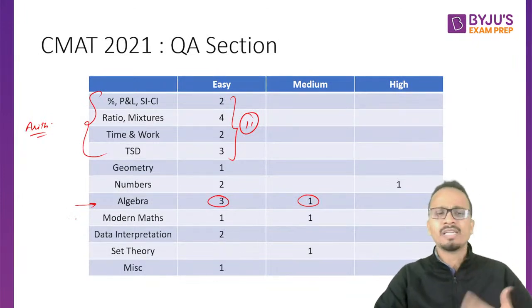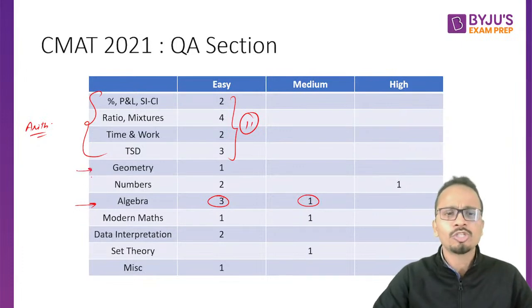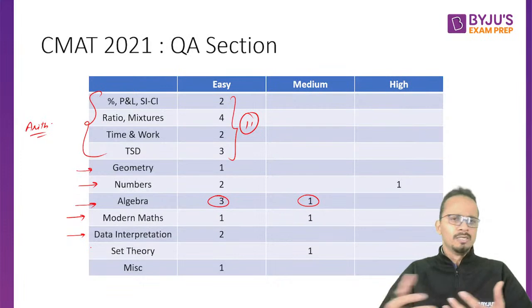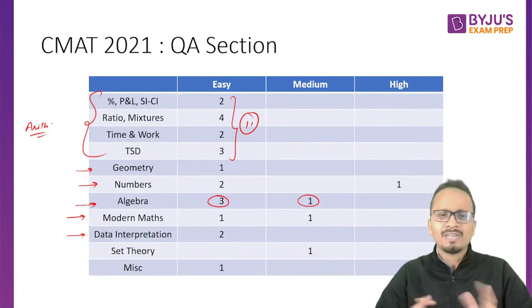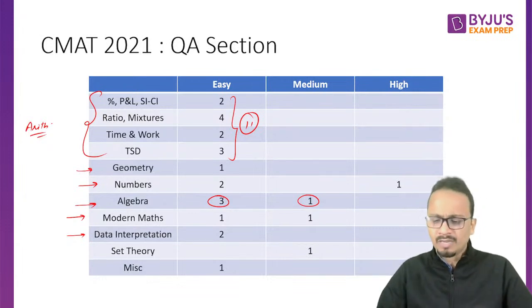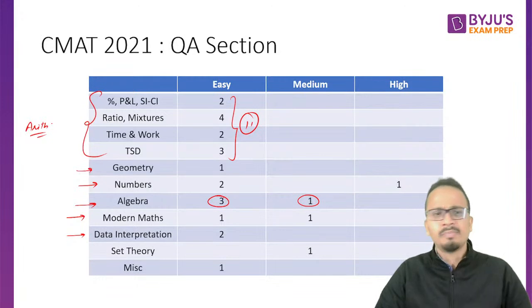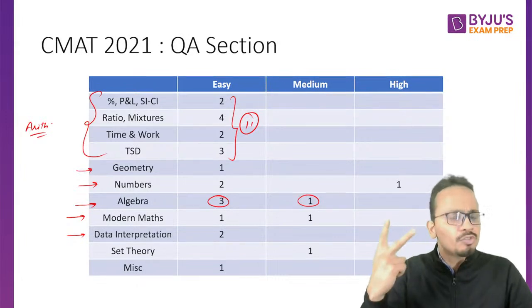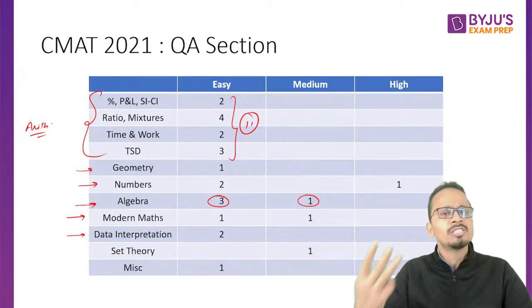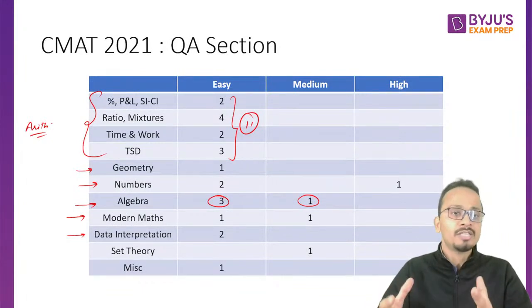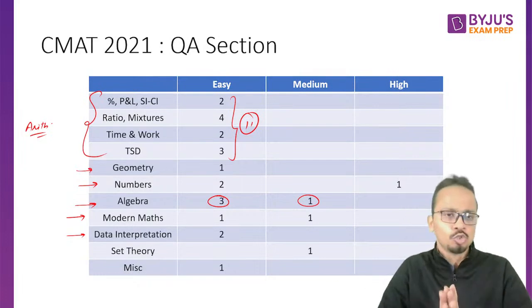And then after algebra, I can see 1 question from geometry, 3 questions from number system, 2 questions from modern maths, and 2 questions from data interpretation. So more or less, the other areas have a similar level of priority, if I rate them in order of priority. Priority number 1 should be arithmetic, then you must focus on algebra, and then you can start with number systems, do some questions on data interpretation, set theory, geometry, and so on and so forth.